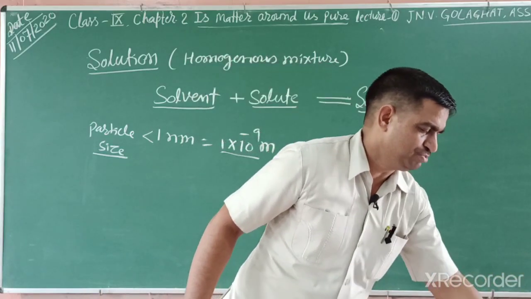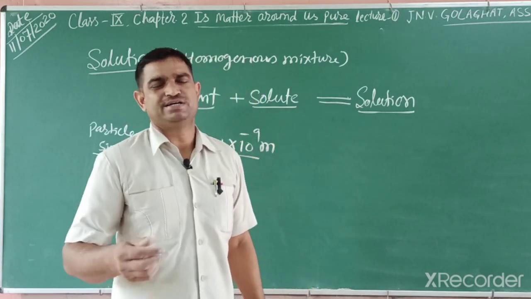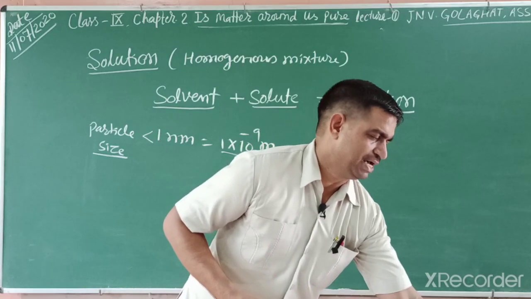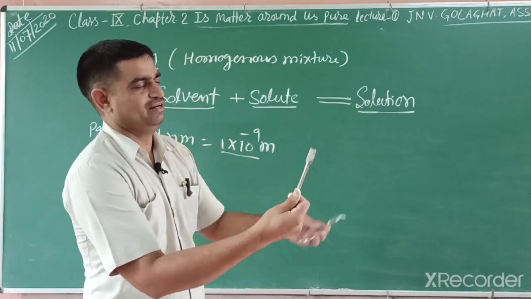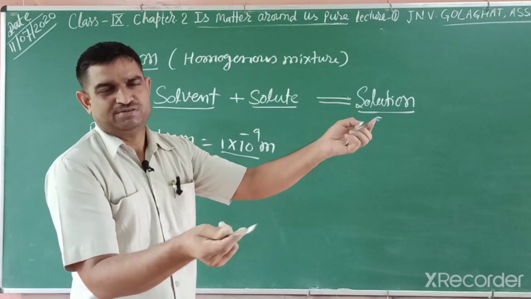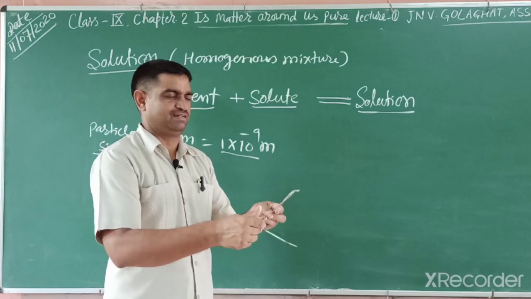But students also know solid solutions, like brass, bronze, steel. This spatula, you can say, is steel. These tongs are made of steel. And in our homes we have brass articles like plates and others.